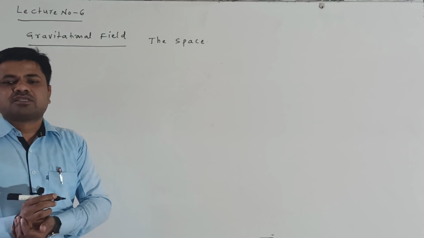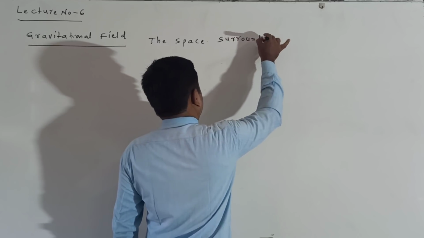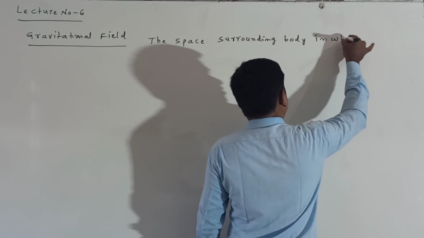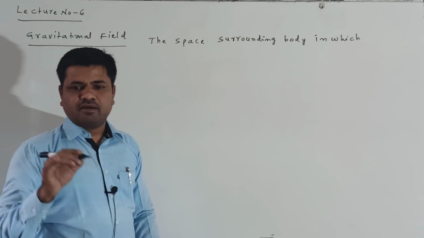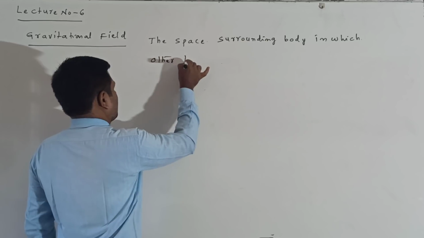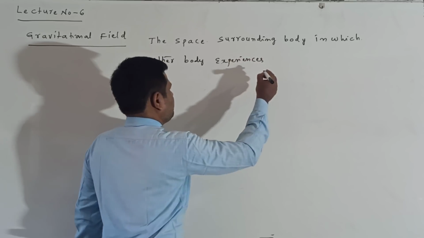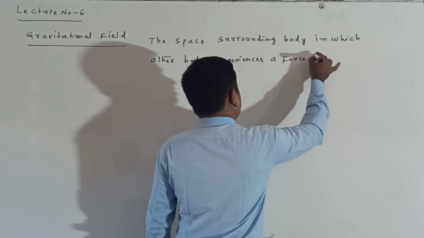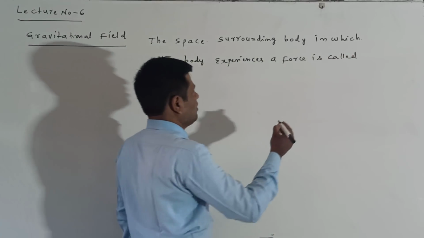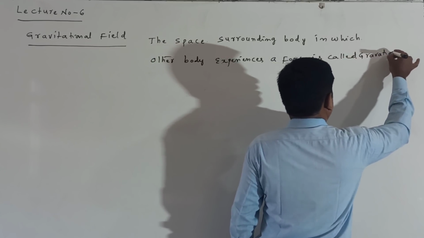The space surrounding a body in which another body experiences a force is called the gravitational field.